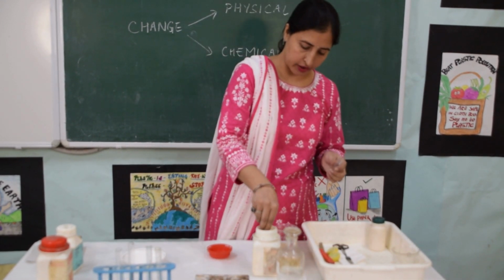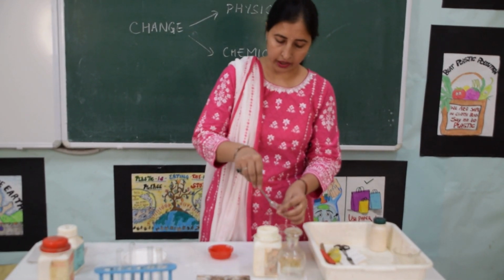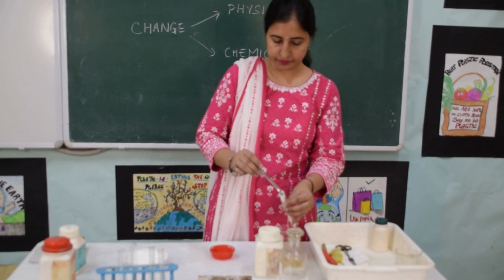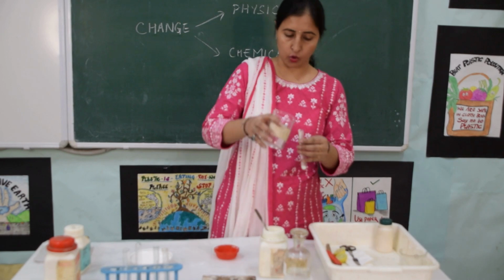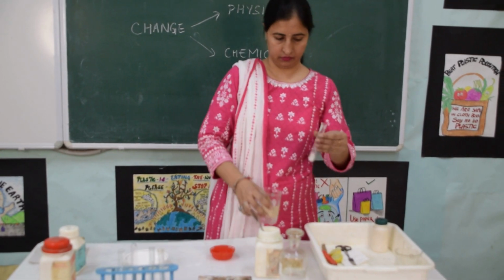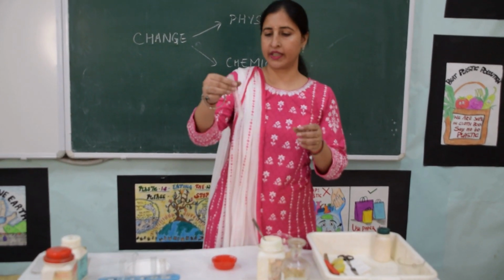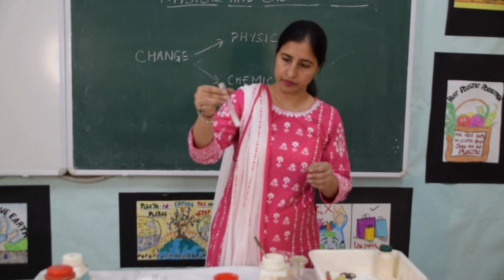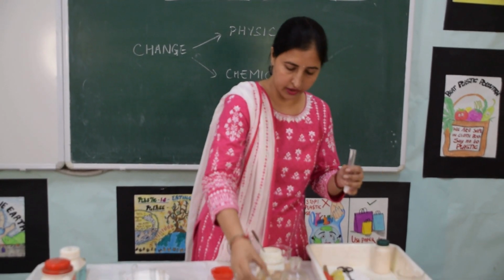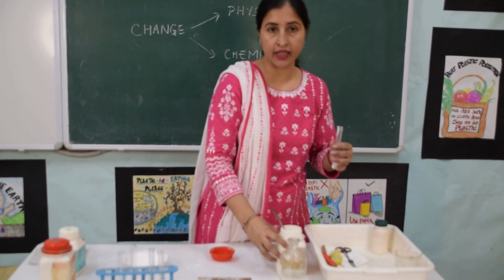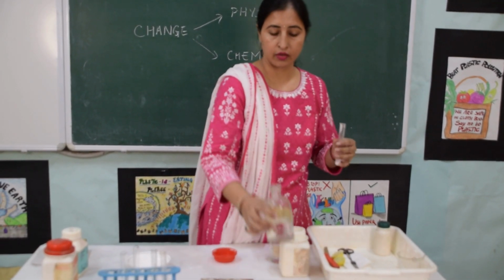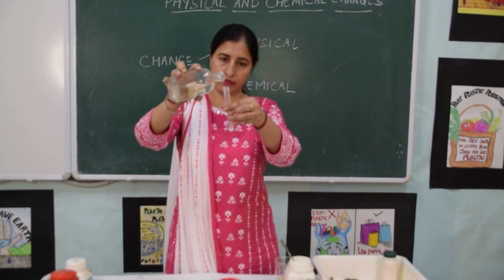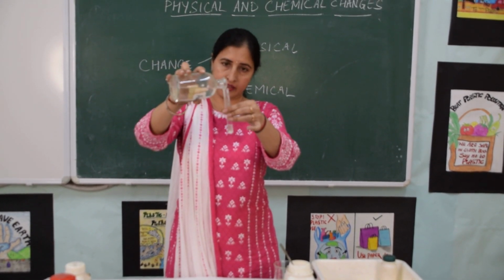Let's take a pinch of baking soda. This is easily available at your home and you can also perform this activity at your home. Dissolve it in water. So let's see whether you observe any change in it or not. After dissolving it, we will add acetic acid or vinegar which is present at your home, and after adding vinegar to the baking soda, let's see what happens.